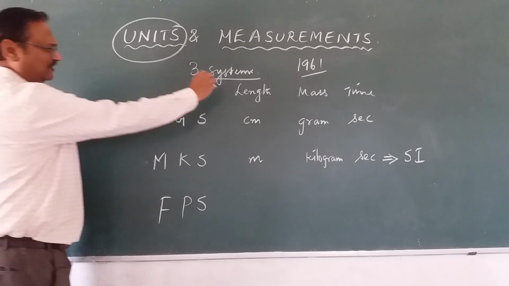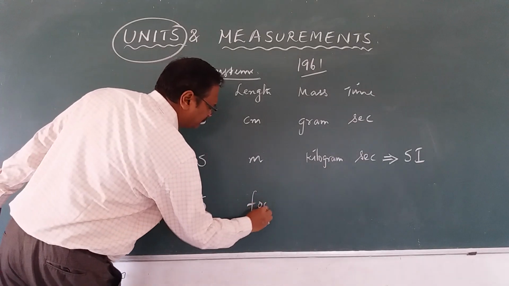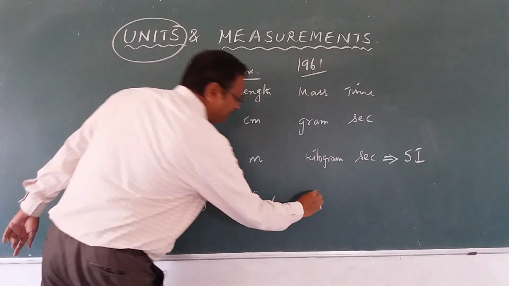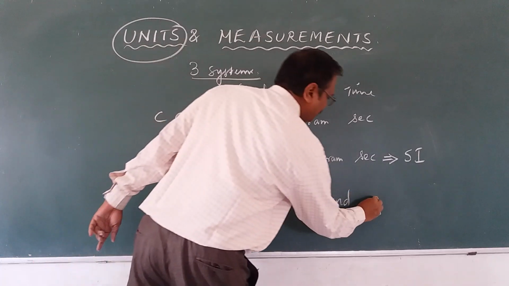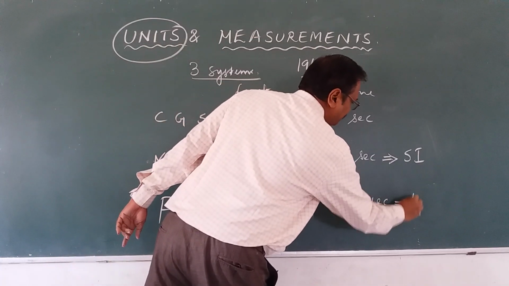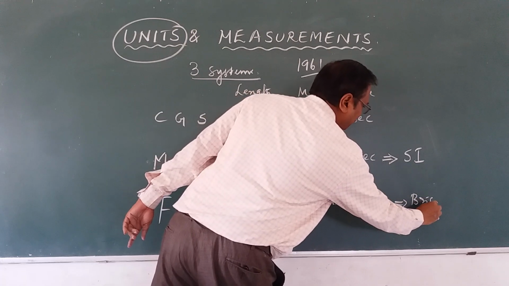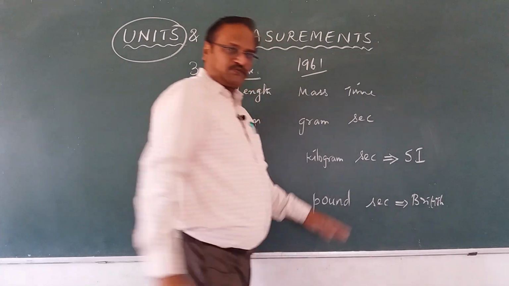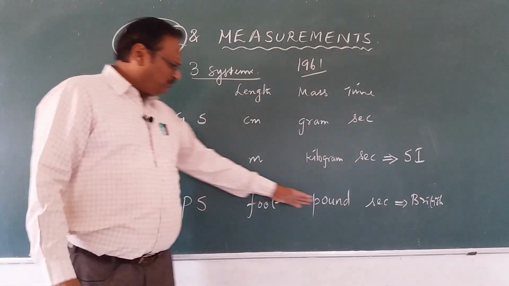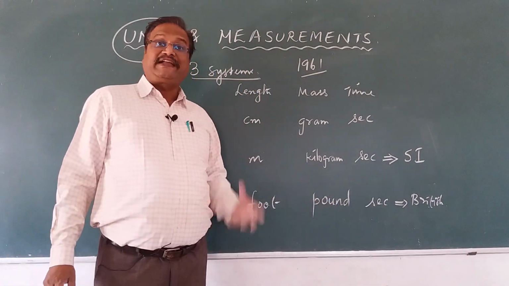FPS: length in foot, mass in pound, and time in second. This is the British system. For some of the units, we follow this also. No problem. Where do we use pound?